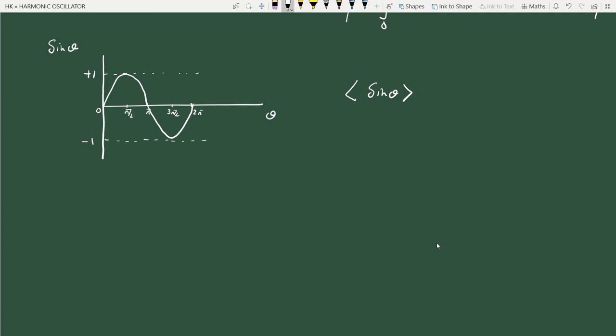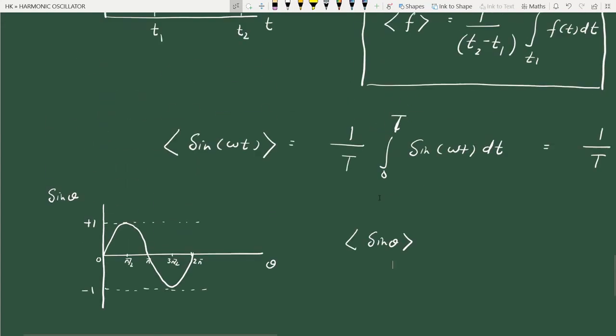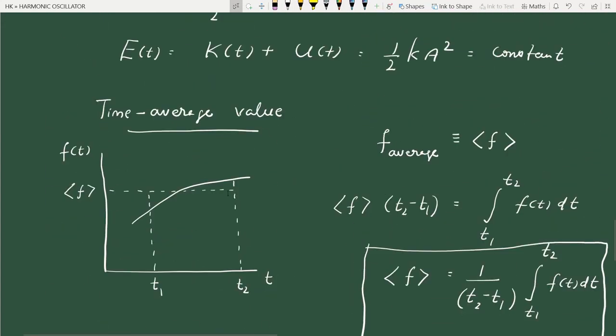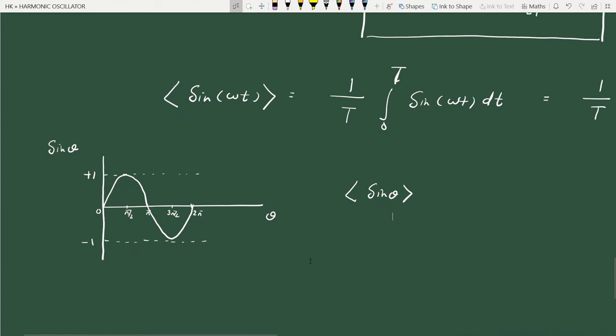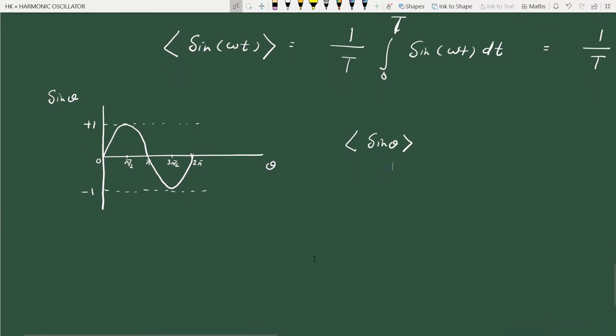It is the average height of this function such that the area of the rectangle, that is the average height times the time interval, should be equal to the area under the curve. In the first half cycle, the area is positive. In the second half cycle, the area is in the opposite sense, it is negative.